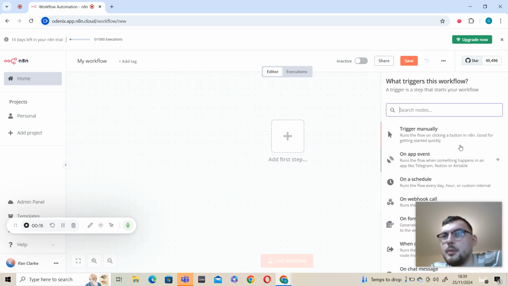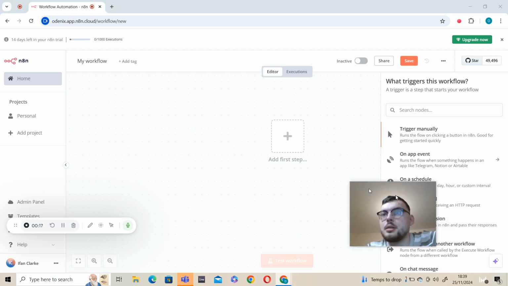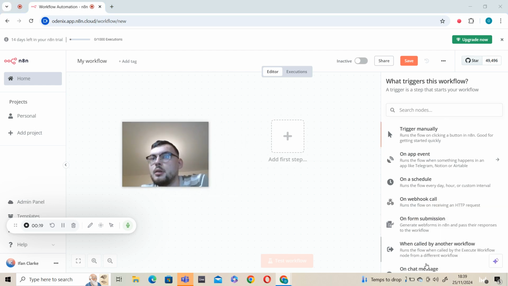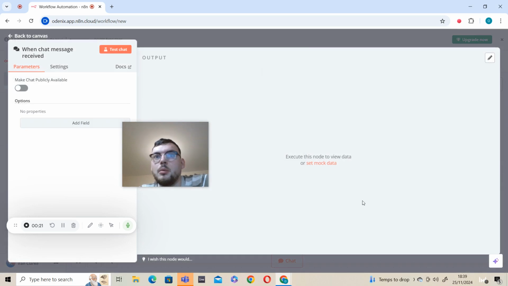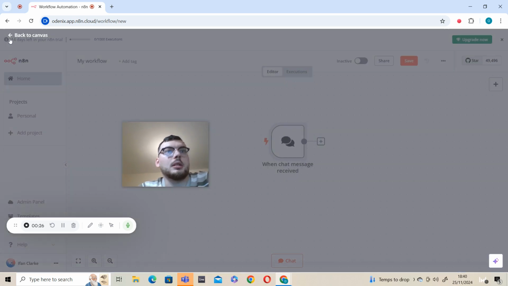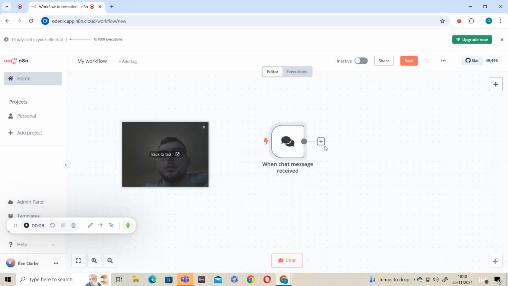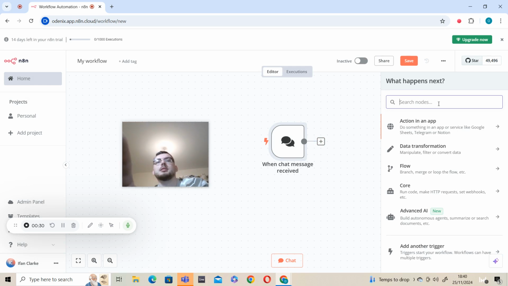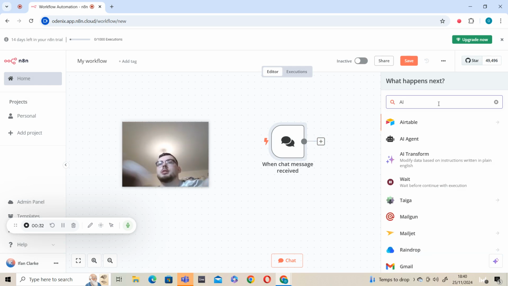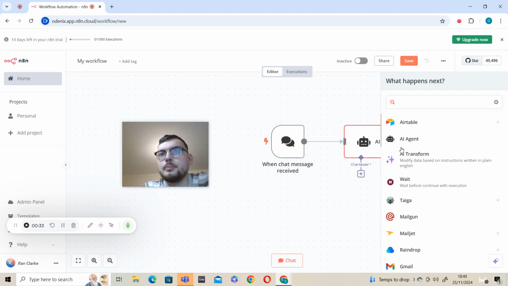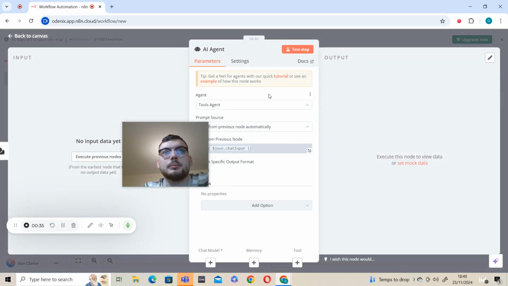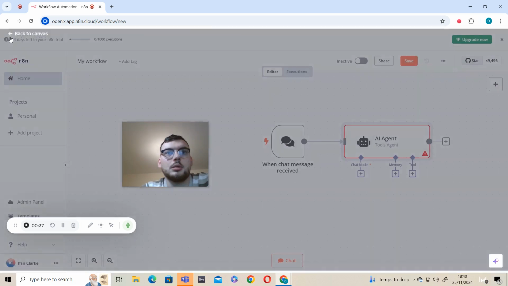So it's a chatbot. So we're going to start with when chat message received to the canvas. So when a chat message is received, it will connect to AI agent. Oh, good.